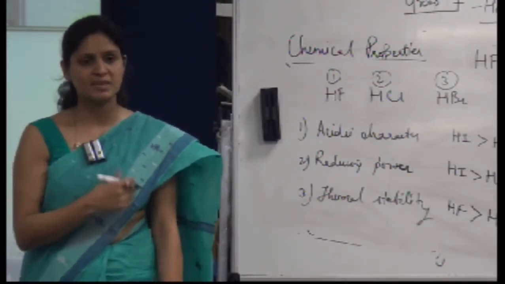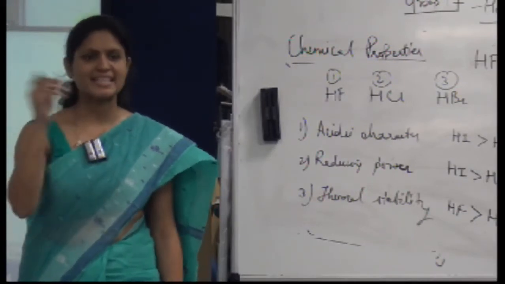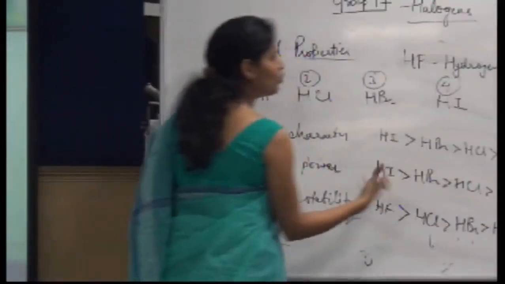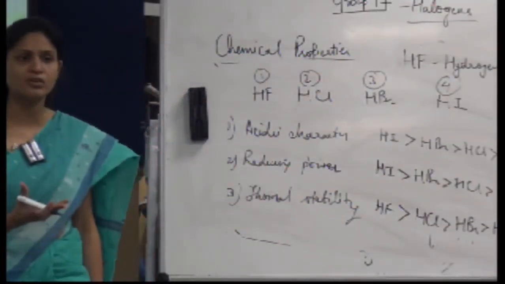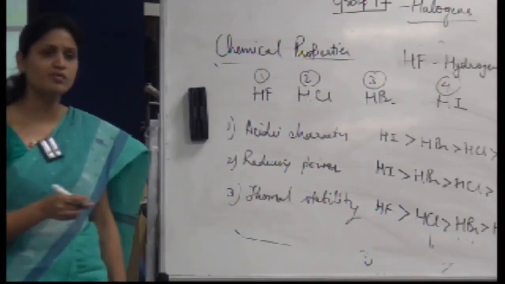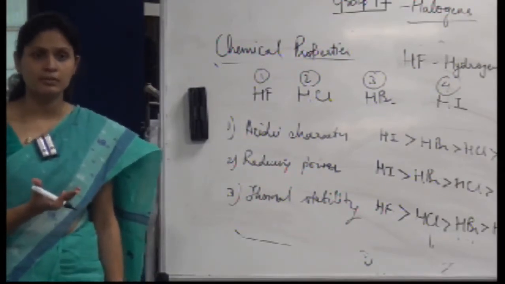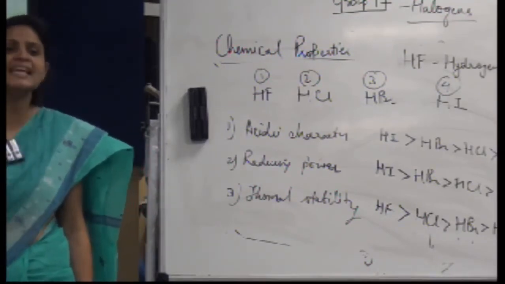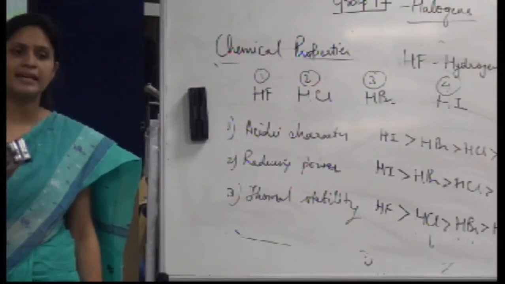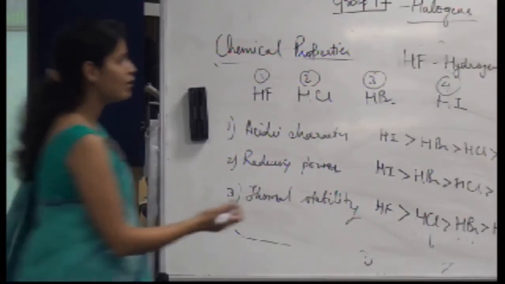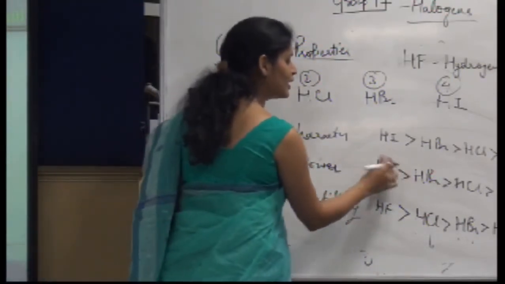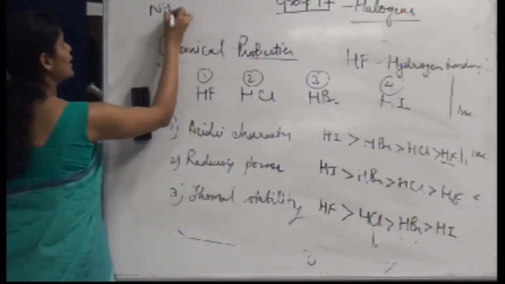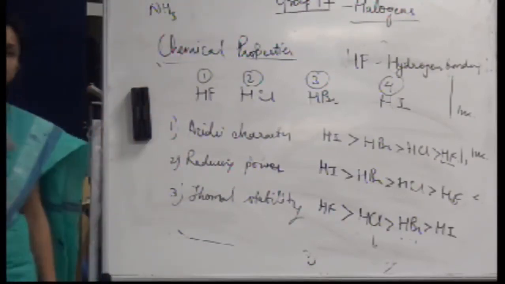What does the Lewis acid base concept say? It can accept a pair of electrons or donate one, but here we do not have a lone pair of electrons. What we have is the concept of the hydrogen proton. So we will be talking about the proton donor and acceptor. Anything which can easily give away the proton, I'll say that is a good acid, because here we are not concerned about the kind of pair of electrons. But if I talk about ammonia, I know it has a lone pair of electrons.